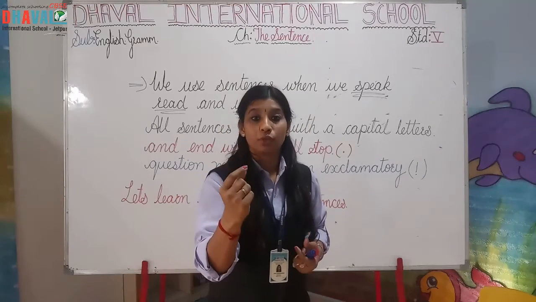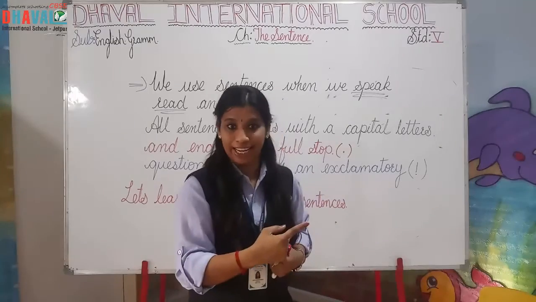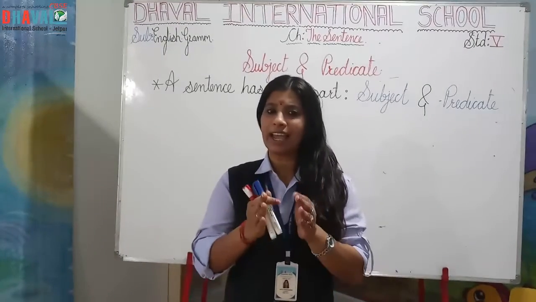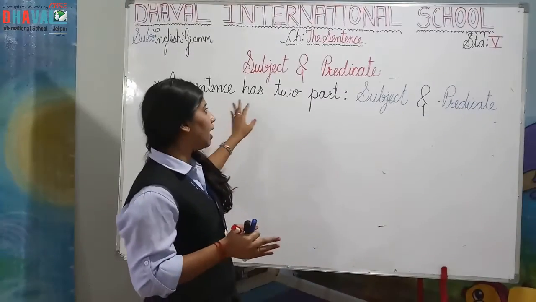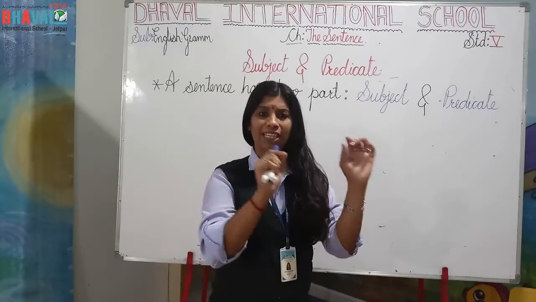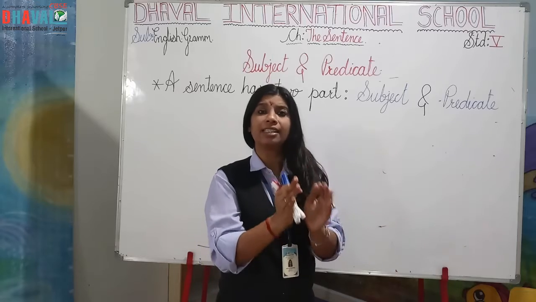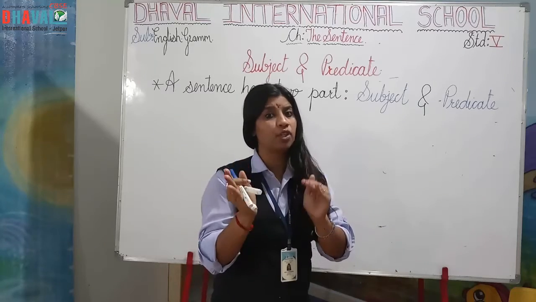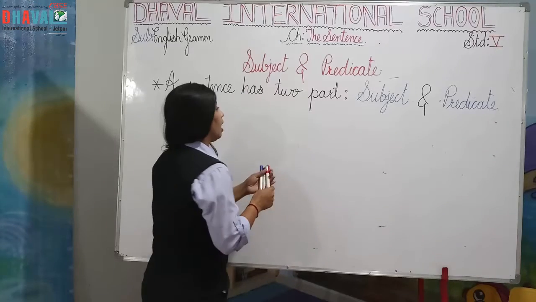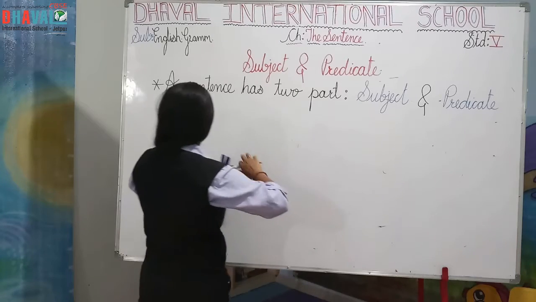That is subject and predicate. Okay, so I am going to explain you. So let's understand what is a sentence, and it contains 2 parts, that is subject and predicate. I'll just draw to explain what is a sentence, and in the sentence 2 parts are there, subject and predicate, what it's called in the simple and easy way. Okay, I'm just going to draw here.